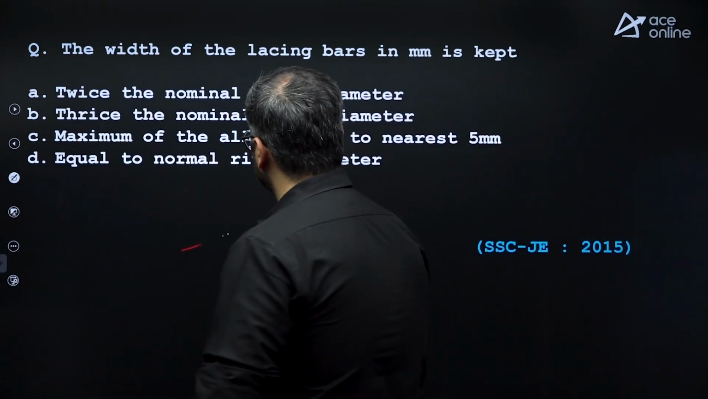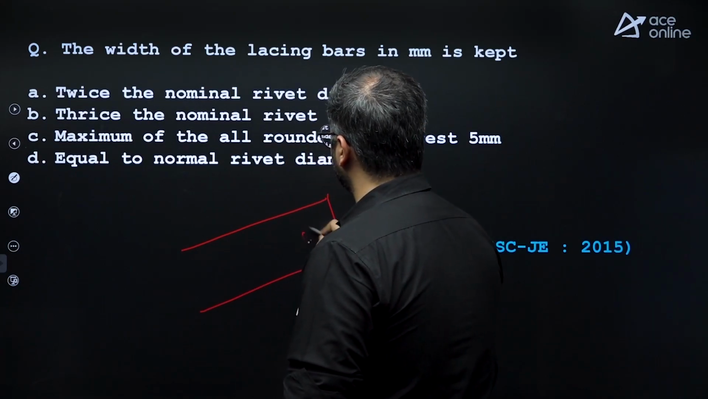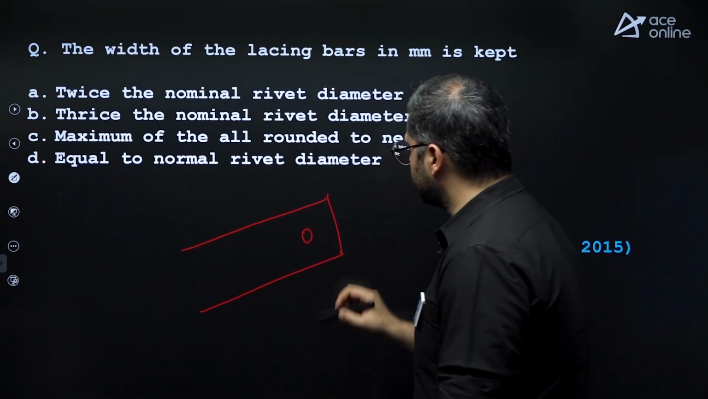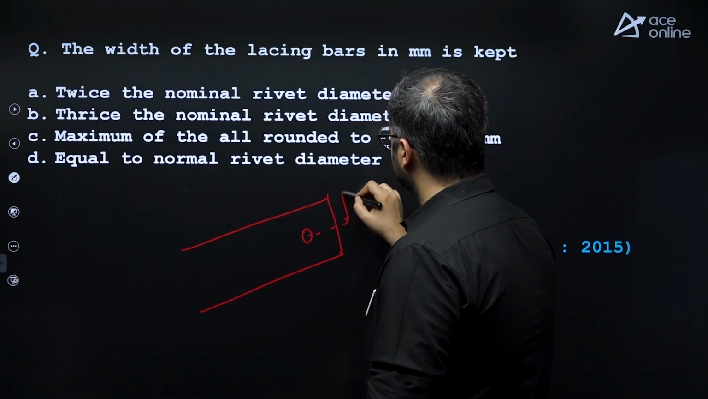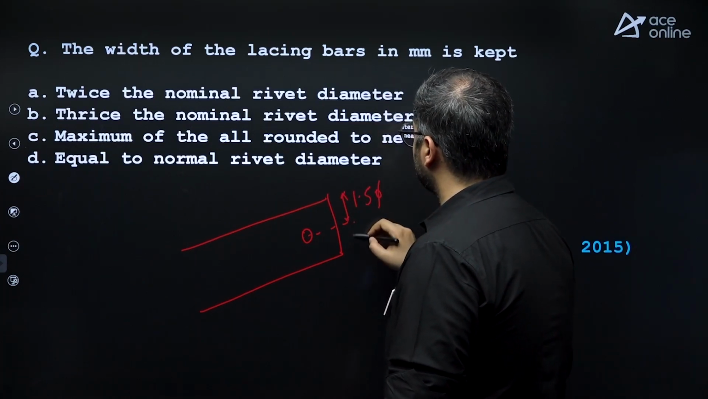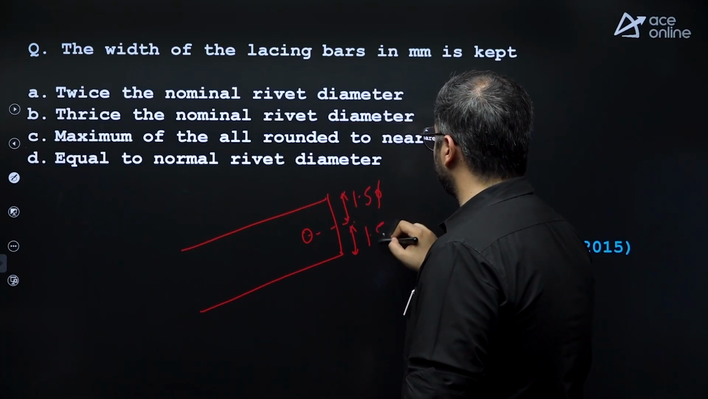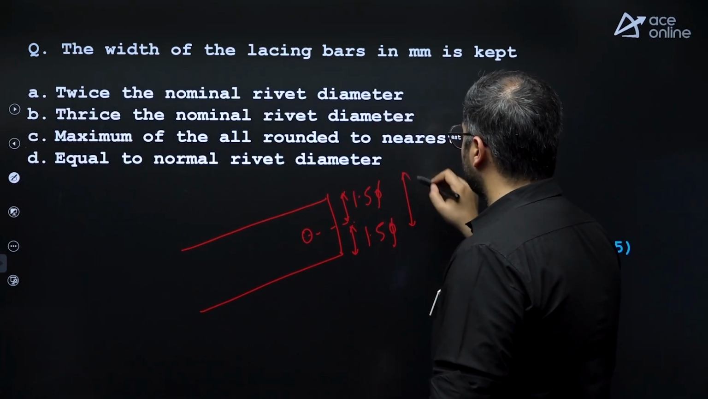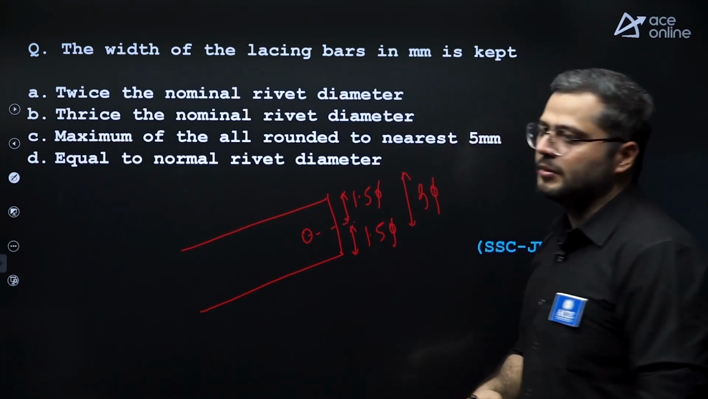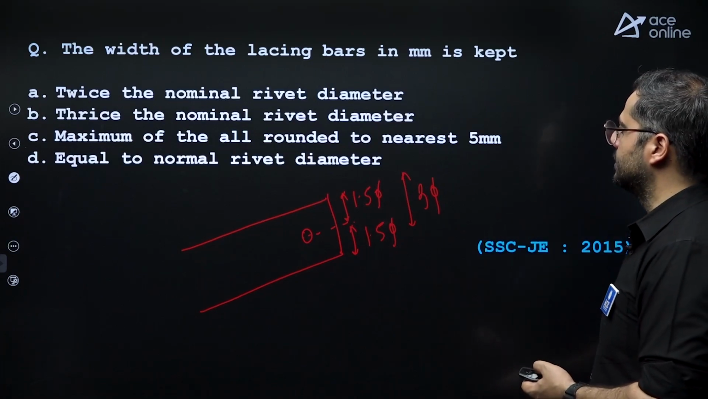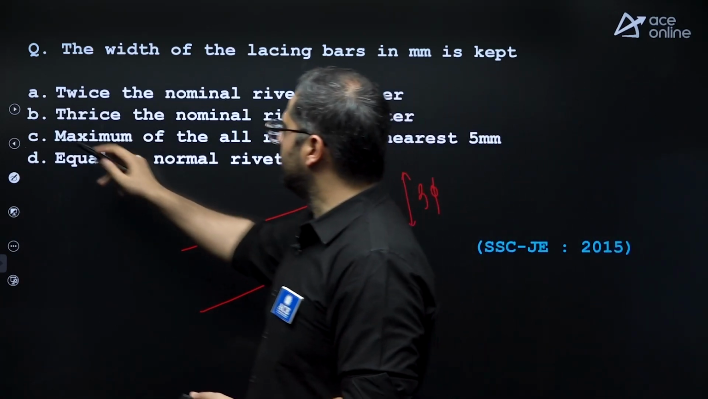So minimum width of lacing bar, let's say if I'm connecting it with a single bolt or single rivet, from the center it is considered as 1.5 times the nominal diameter of the bolt or rivet, and from here 1.5 times the nominal diameter of the rivet or bolt. Here it is 3 times the nominal diameter, right? So 3 times or thrice the nominal diameter.